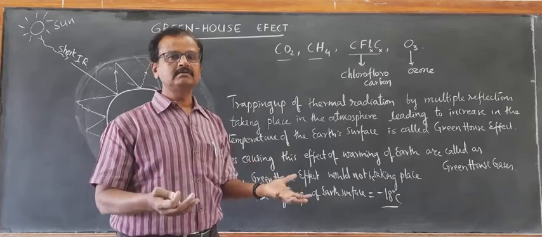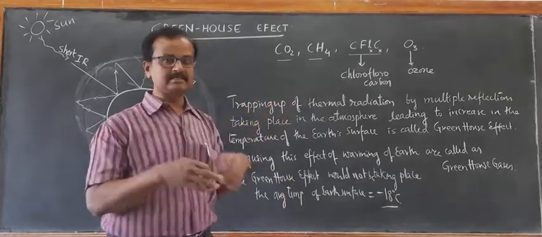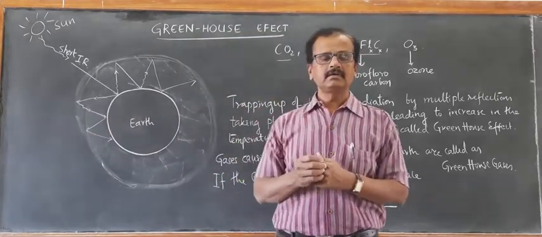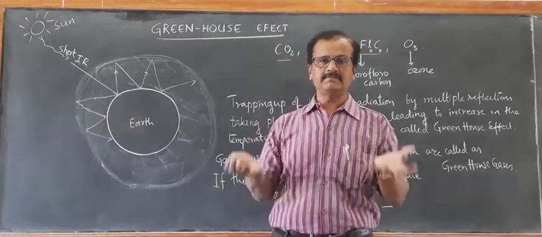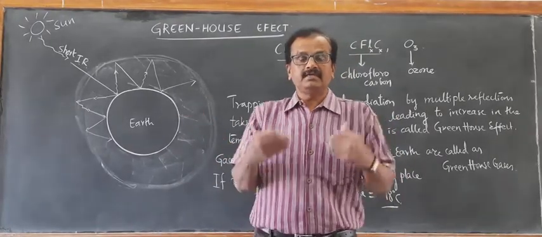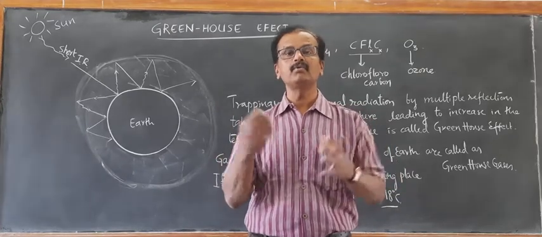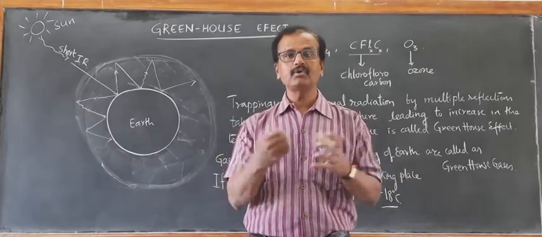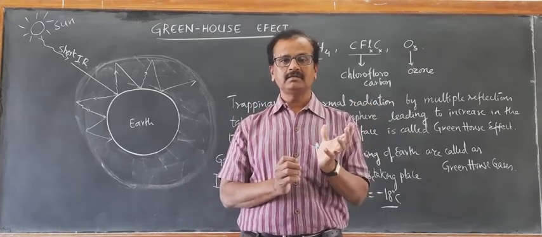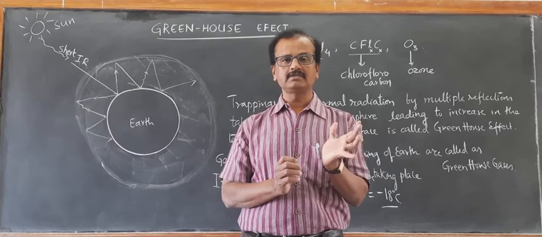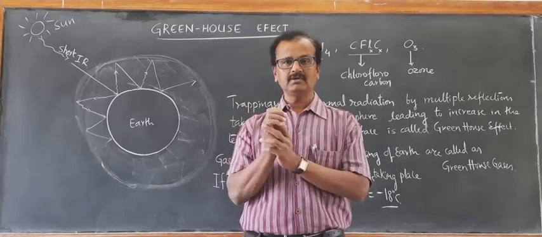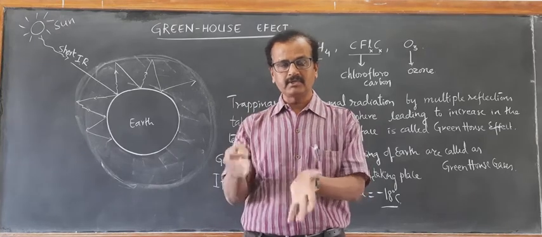As the level of these greenhouse gases is increasing, the trapping of thermal radiation and thus its absorption by the Earth's surface is increasing. The greenhouse effect is increasing, leading to more global warming. From the last century, it has been observed that the temperature has increased by 0.3 to 0.6 degrees Celsius within one century.